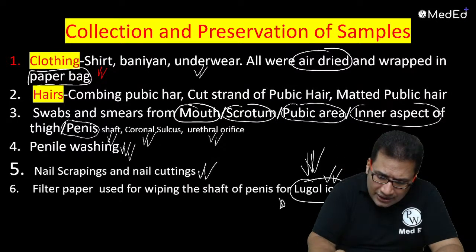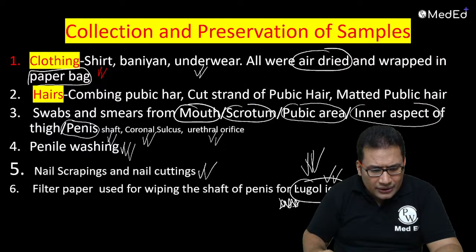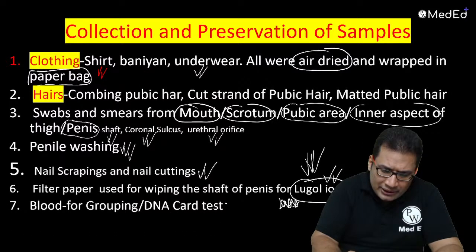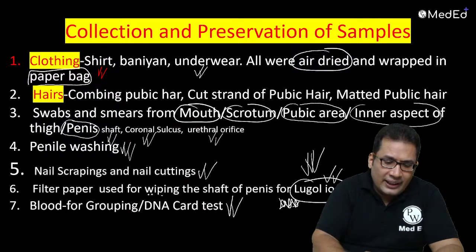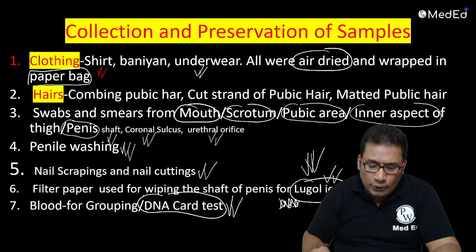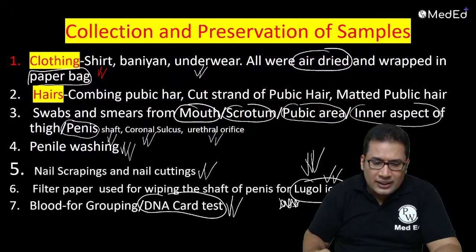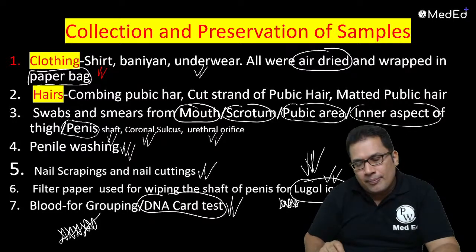So this can be asked in an exam. Next comes blood for blood grouping, and also for the DNA card test, to check the accused. So this is about the very important sample collection in case of accused examination.